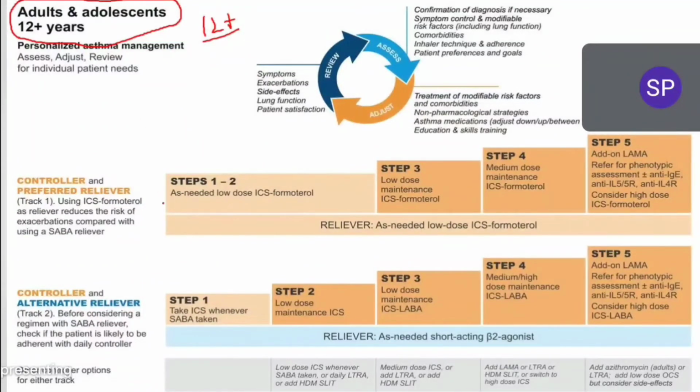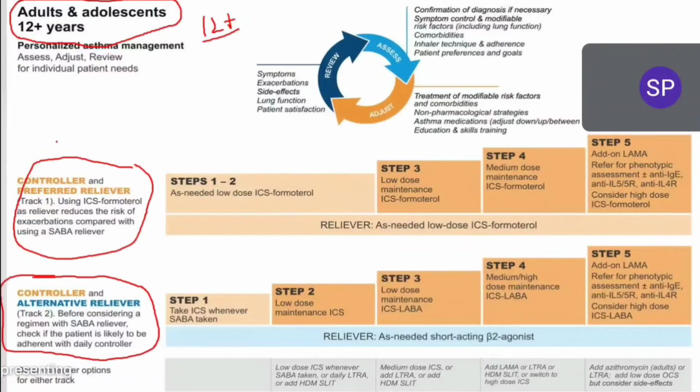We have two boxes here. The first one is track 1 and the second is track 2. Track 1 is the preferred treatment or preferred relieving treatment strategy. Always track 1 is the preferred treatment and track 2 is the alternative treatment. Clear? In GINA guidelines we have two tracks, track 1 and track 2. If track 1 fails, then we will go with track 2, which is the alternative treatment strategy.